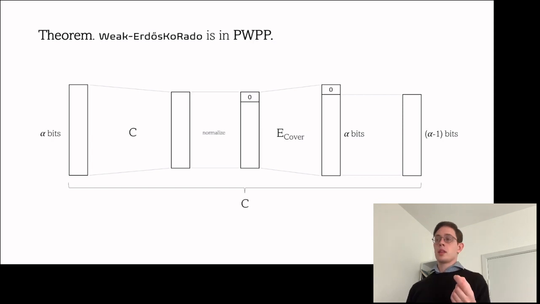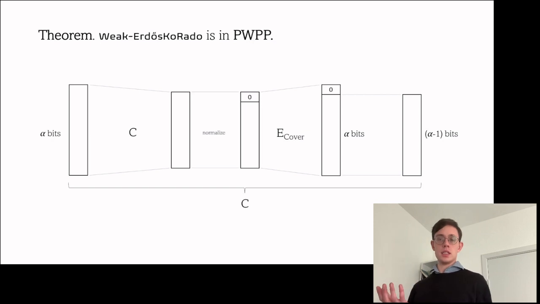Because all of these sets do not contain 1, the encoding that we get for any of these sets is always going to start with a 0. So the first bit is always a 0, and we're just going to get rid of this bit, and keep the remaining alpha minus 1 bits.